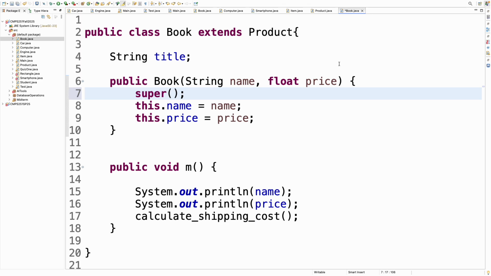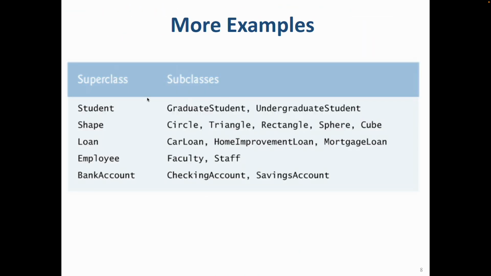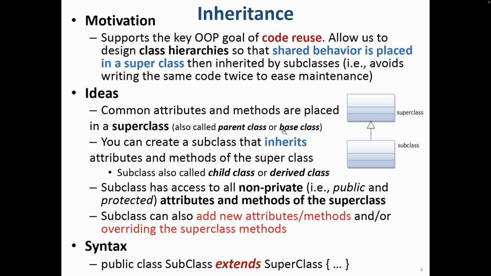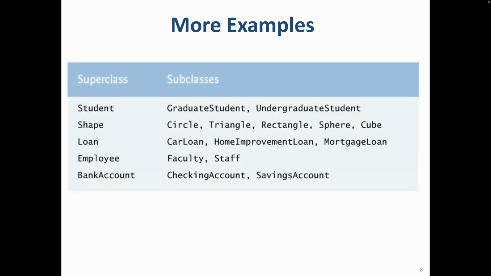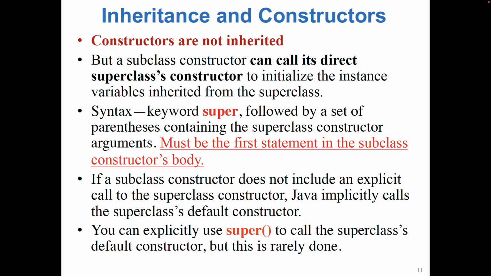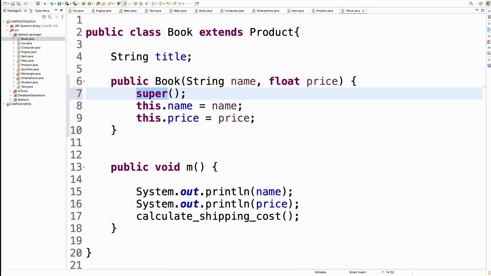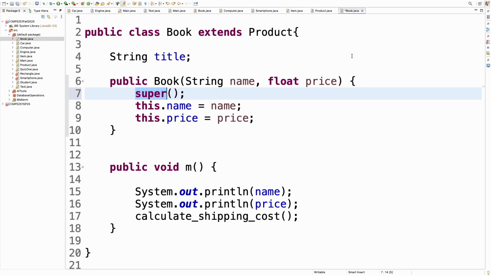So what does super mean? If you remember from the naming in the very first section, I said this is the super class, the parent class. So when we are talking about an inheritance relationship, whenever we say super, it means the parent class. Your father is always super. Here's Superman, and whenever I say super, it means the parent class. It means call the constructor of the product class.